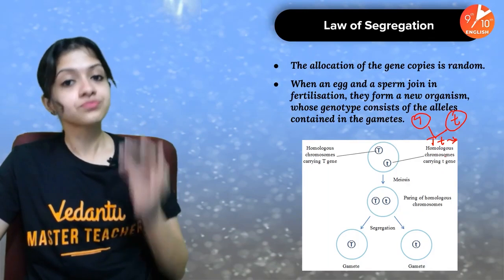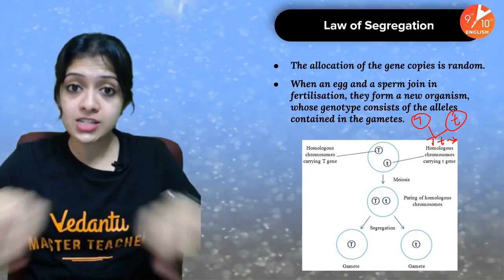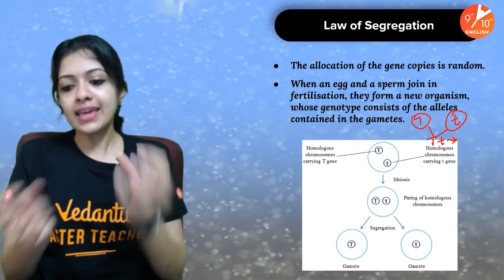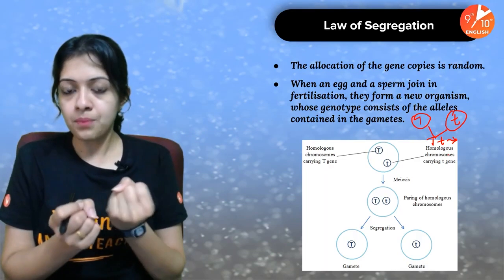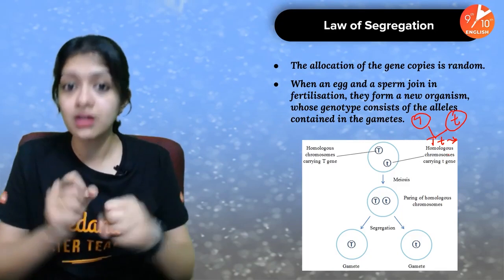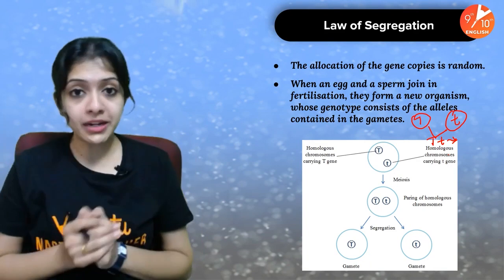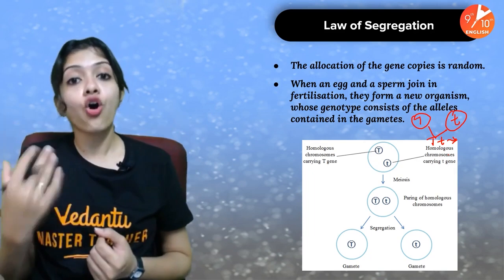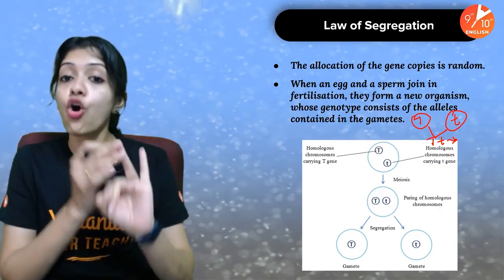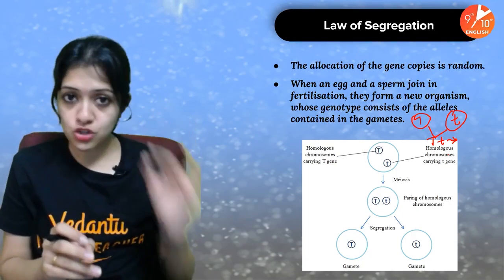This is what we call law of segregation, wherein the alleles are segregating or separating out to enter into different gametes. And because the alleles are not mixing up with each other when the gametes are being formed, we say a gamete is pure for that particular allele, which is why we also call it law of purity of gametes. Okay, children, law of dominance, law of segregation, or law of purity of gametes. Both of these based on Mendel's monohybrid cross, right?